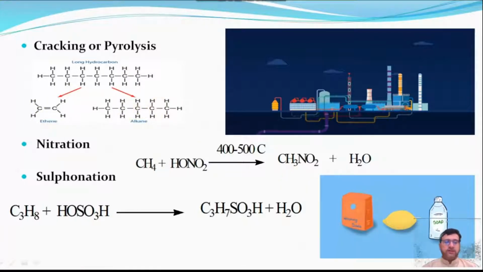The importance of this reaction is that the long chain hydrocarbons break down into smaller units, which are used in the petrochemical industries. Nitration of alkanes takes place in the excess of vapors of nitric acid at 400 to 500 degrees. Sulfonation of alkanes takes place in the presence of vapors of sulfuric acid and gives products which are used in laundry, for example, soap.